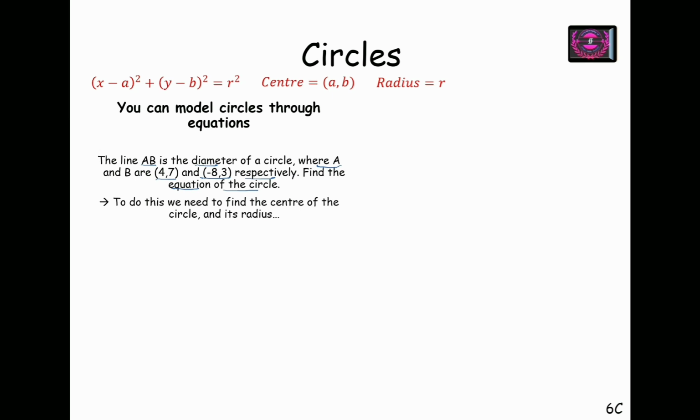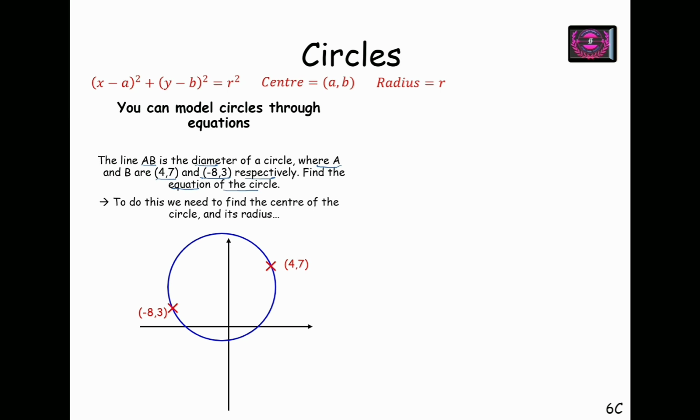To do this, we need to find the center of the circle. So first we will draw a sketch. We will plot -8, 3, which is in the second quadrant, and then we will plot 4, 7 on the circle, and we are given that on connecting these 2 points, AB, the center of the circle lies on the line AB.